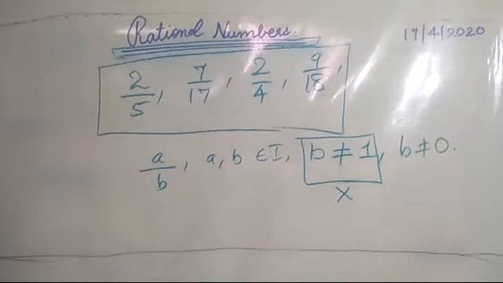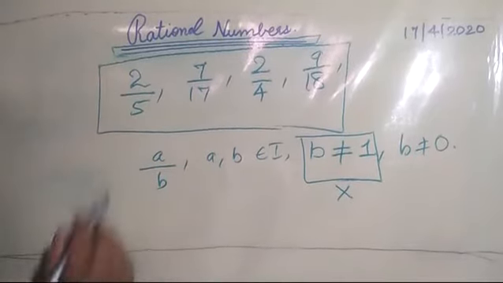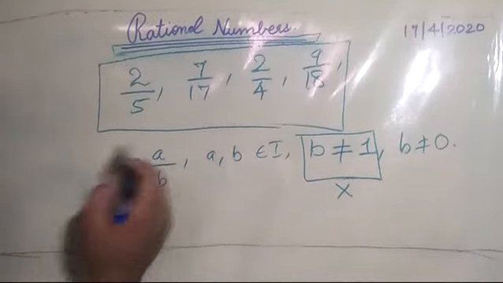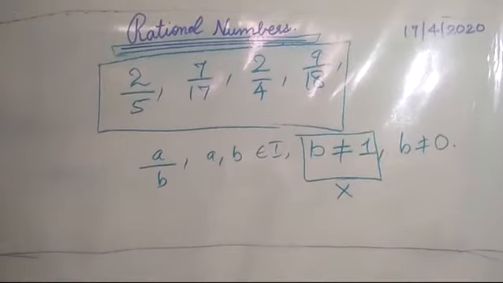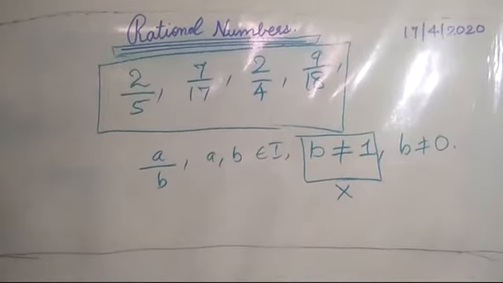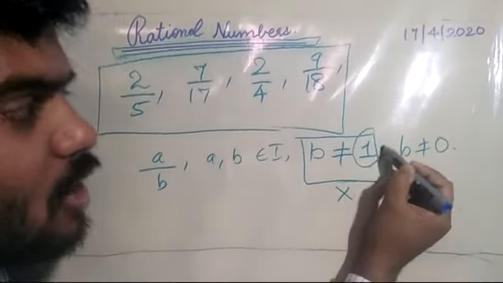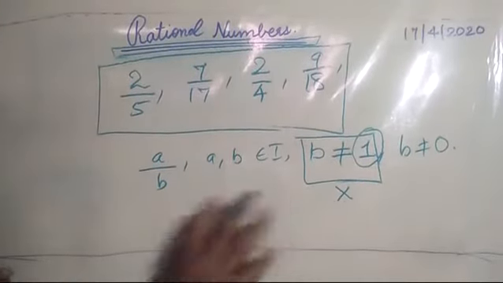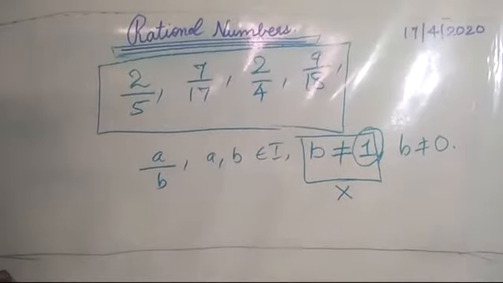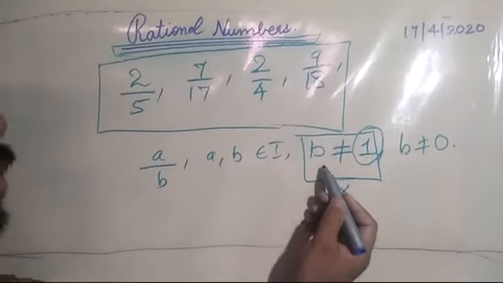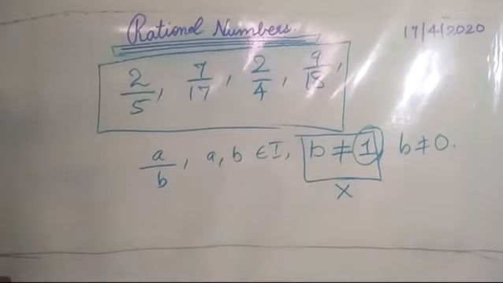So the basic difference between a fraction and a rational number is that both can be written in the form a by b, with a and b both integers, but the denominator should not be equal to 1 in case of a fraction. In case of rational numbers, if the denominator is equal to 1, there is no problem.